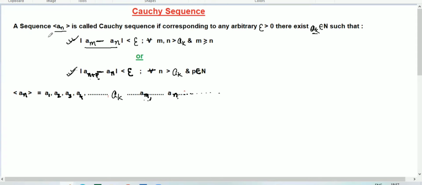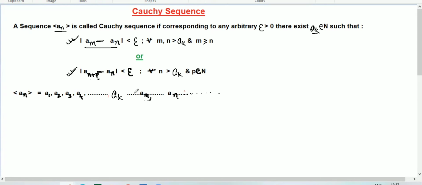So now read this definition. A sequence a_n is called Cauchy sequence if corresponding to any arbitrary epsilon greater than 0, there exists a number k belonging to the natural numbers such that modulus of a_m minus a_n is less than epsilon.